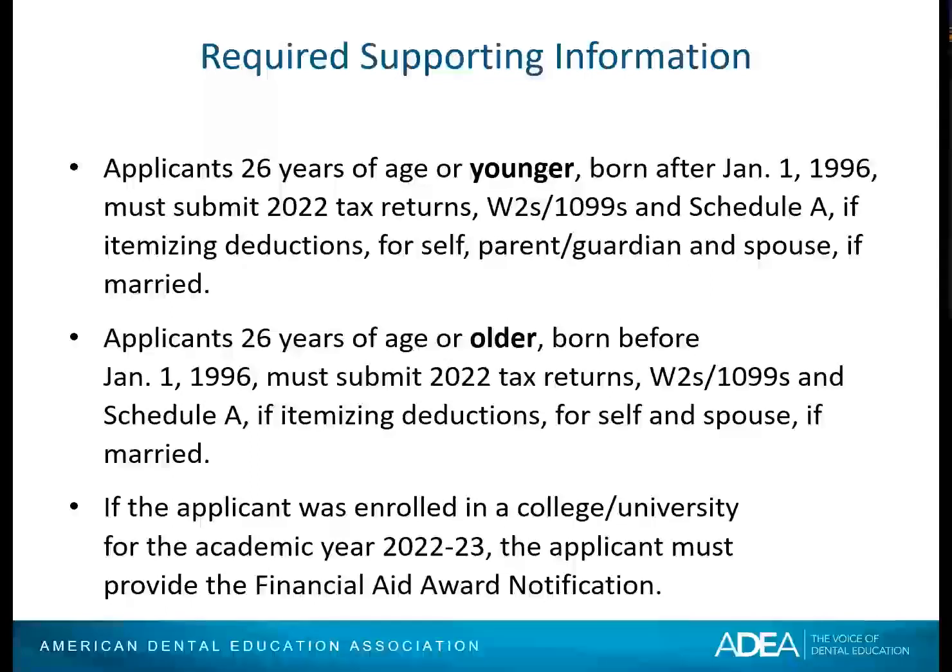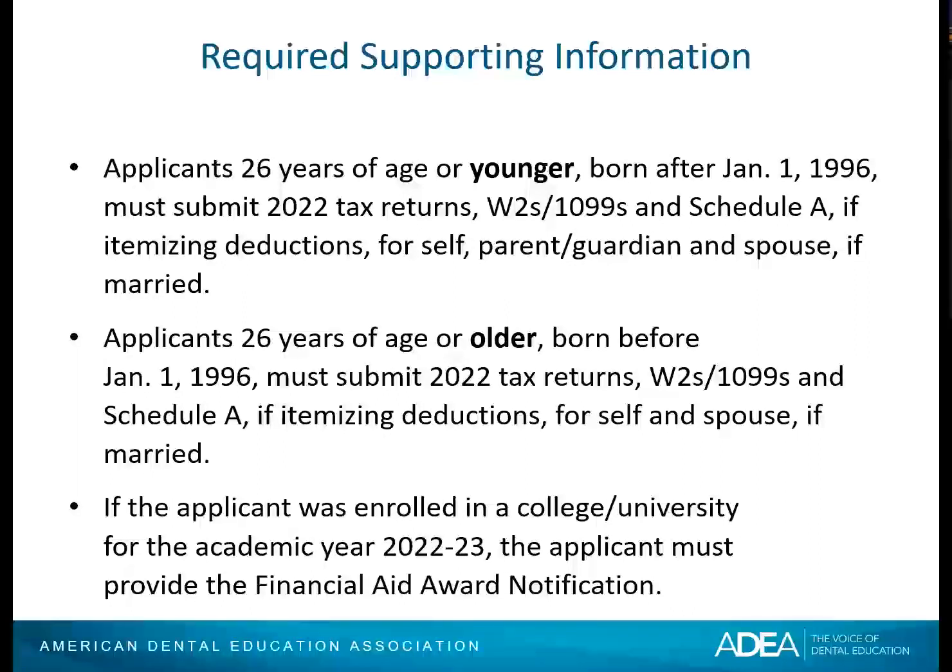Applicants 26 years of age or older, born before January 1st, 1996, must submit the 2022 tax returns, W-2s, 1099s, and Schedule A if you're itemizing deductions for yourself and your spouse if you are married.